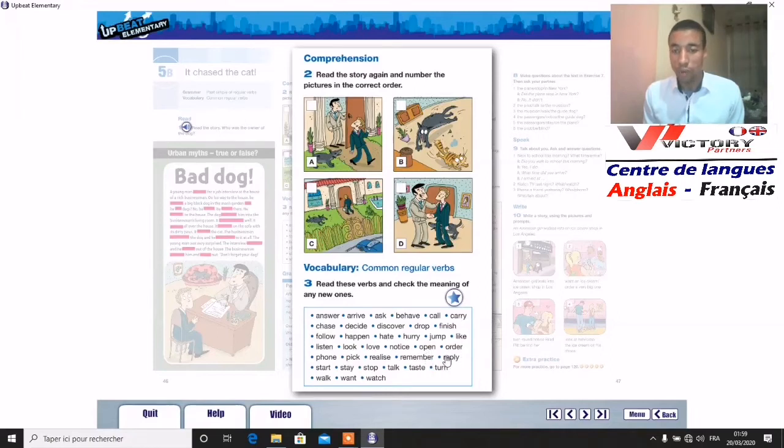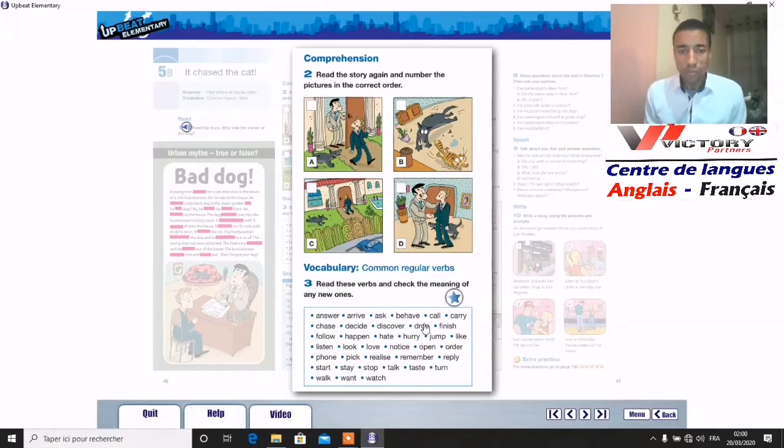And here reply, we drop also y and add ied. Then here stay. Stay, no, we don't drop y because we have a vowel before. It's like play. We played, stayed, so it doesn't change.